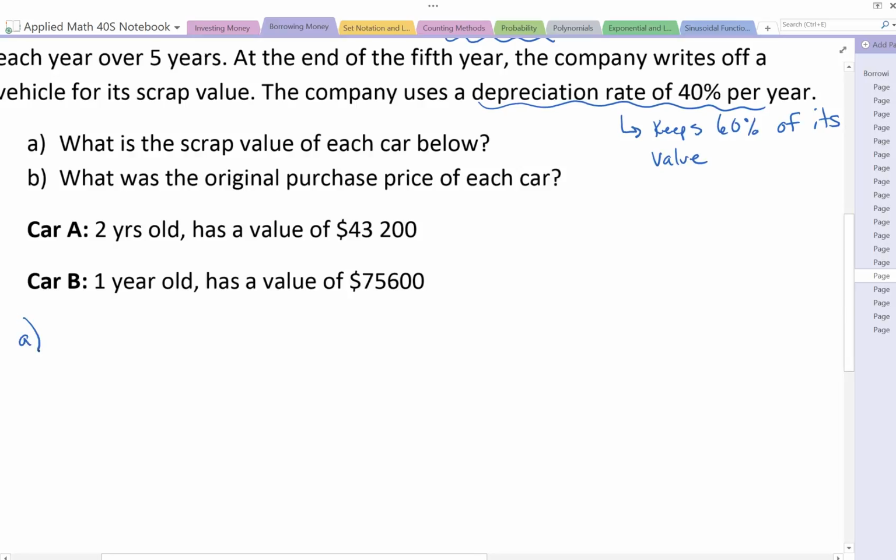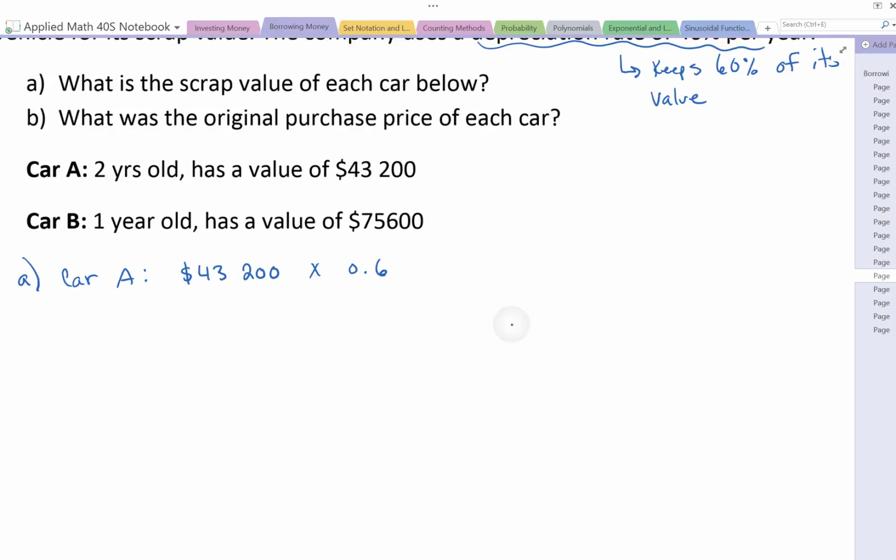So for A, if we look at car A, the starting value that we have, a 2-year-old vehicle, is $43,200. Now, if it's keeping 60% of its value, if we times that by 0.6, we get $25,920.